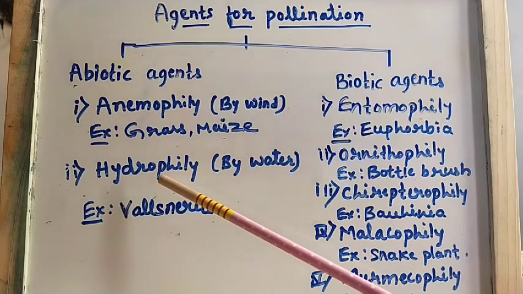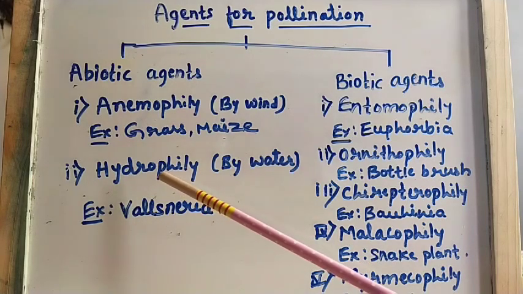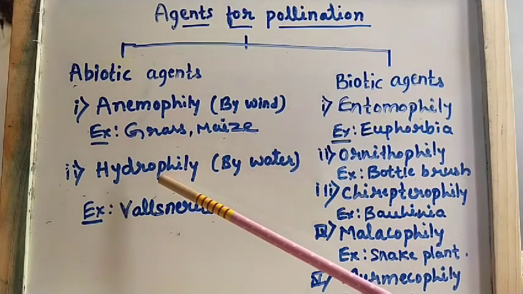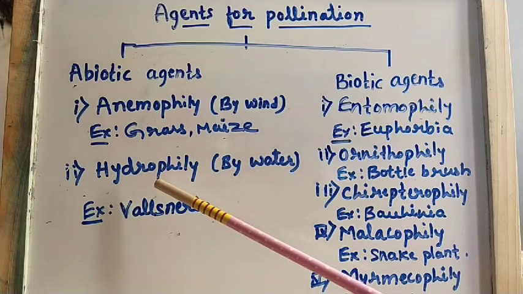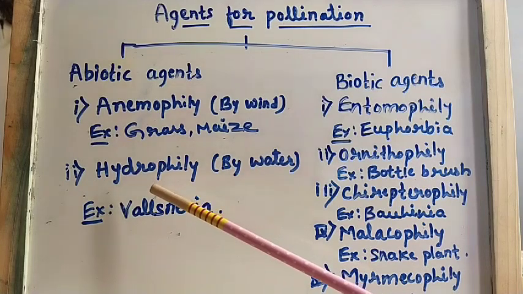One more thing you have to remember here: not all aquatic plants are hydrophilous. That is, not all aquatic plants have hydrophily, pollination with the help of water.